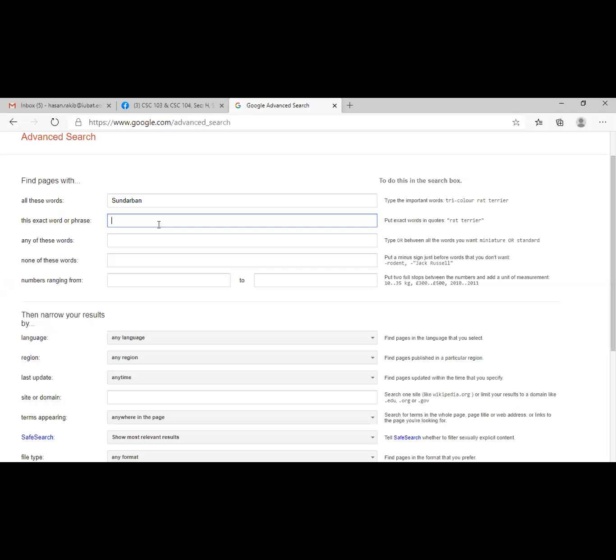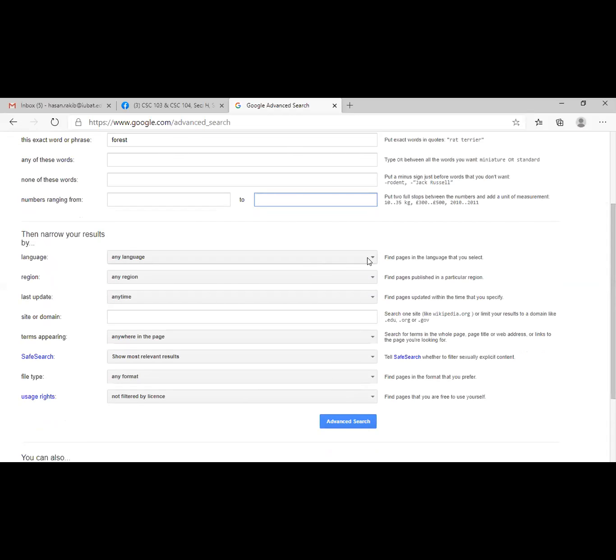I would like to type here some other related keyword. Forest. Any other words about the Sundarban you want, you can add here, like you can mention the mangrove forest, to get the accurate, exact information. You can fill up these options. A number of options are given, and for this text box, what you have to write, they are going to mention here. You can read it on your own.